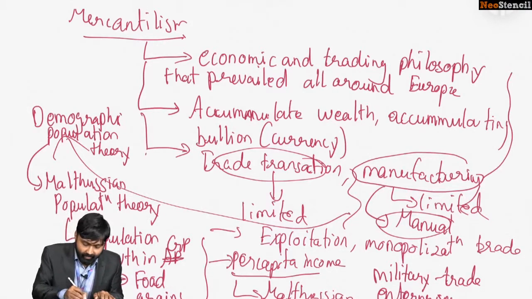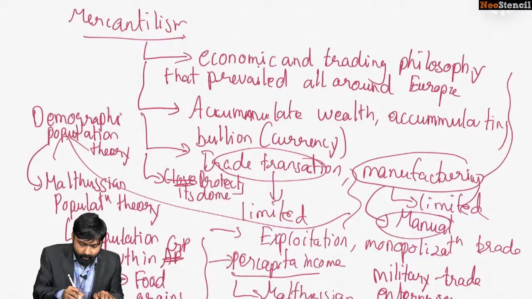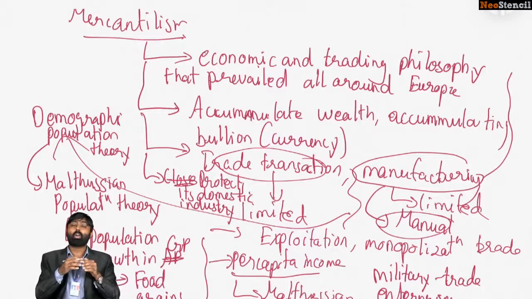It also meant that a particular country protects its domestic industries. Mercantilism talked about protecting the domestic industries from competition abroad.